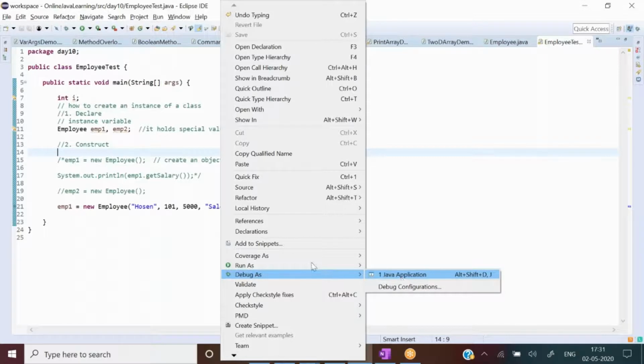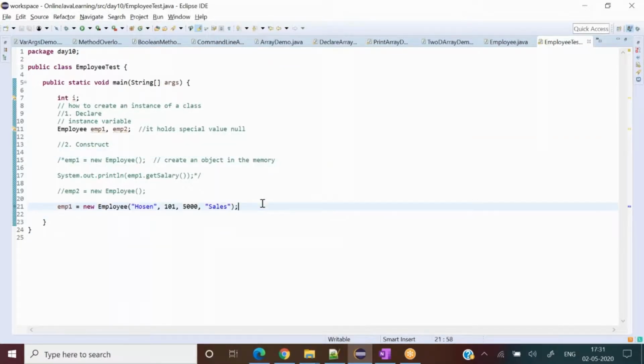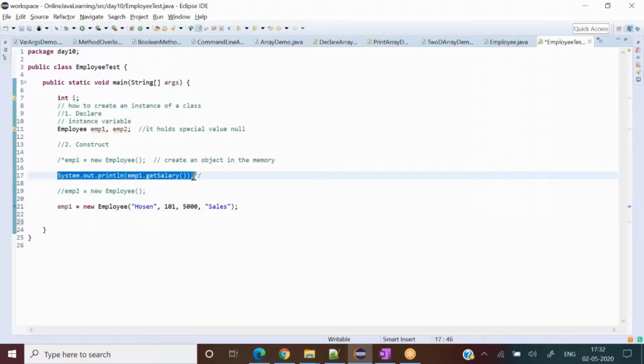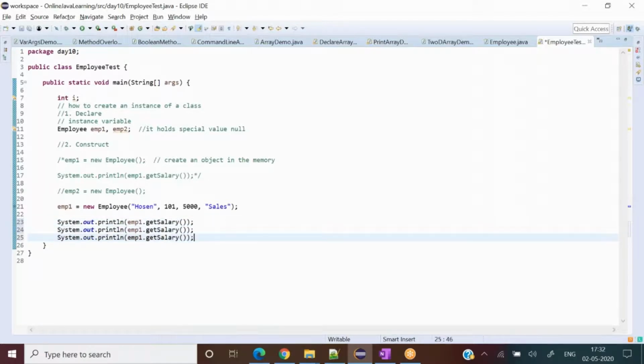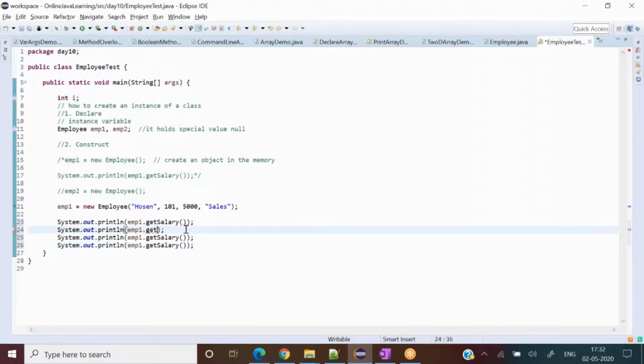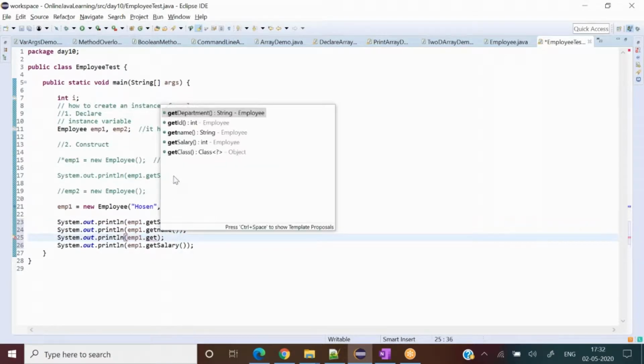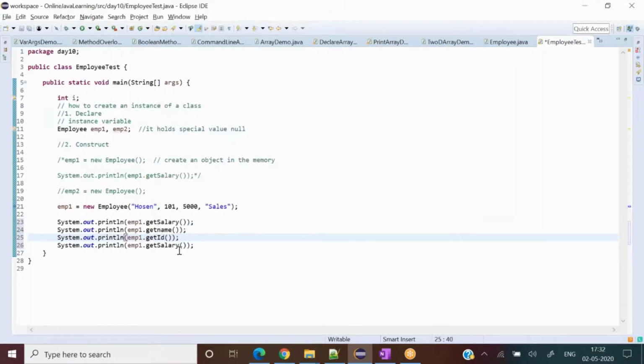I started debugging, and this time around we can see all these variables as well, and then I'll show you the actual debugging part. Let's say I see salary, I see name, what else, ID and department. First let us test whatever we have written, whether we get those values or not. Then we will debug it.